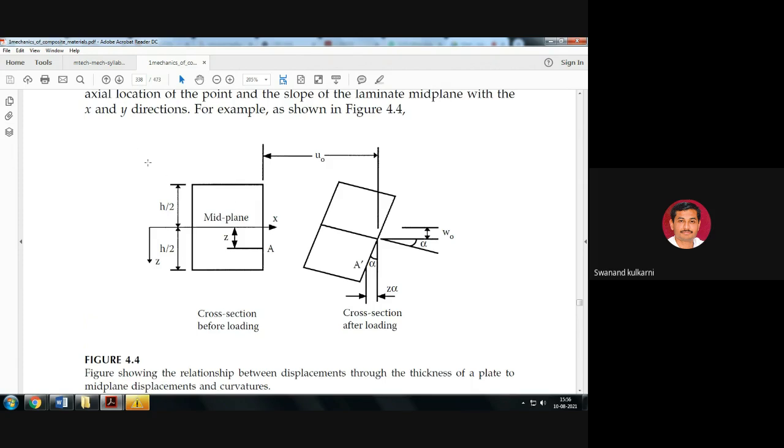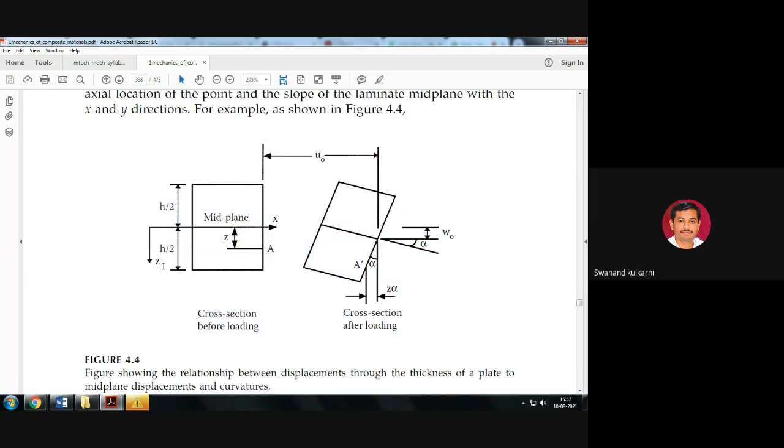Just refer to this particular figure first, which is the cross section before loading, and this one is the cross section after loading. From the middle surface, this mid plane, at the top layer it is h by 2, and for the bottom layer it is h by 2.